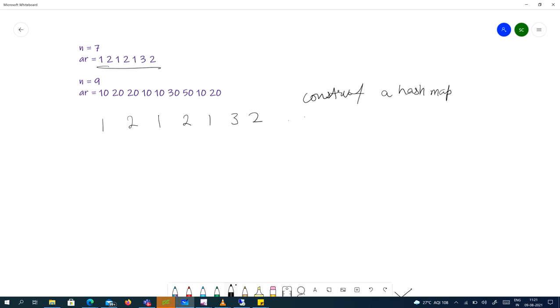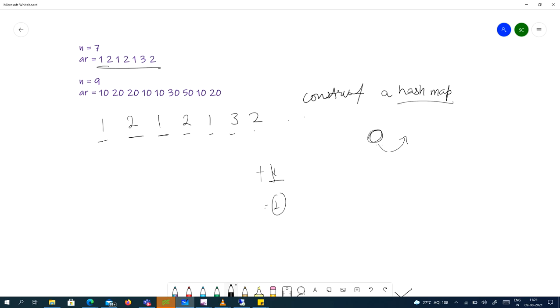For constructing the hash map, we'll iterate over every element and see if that key exists in the hash map. If it does, we'll increase the value by 1. If that key doesn't exist, we'll enter that key into the hash map and mark its value as 1. We are just constructing the hash map. The key will be the color name, and the value will be how many socks of that color this array has. Okay, let's look at the solution.